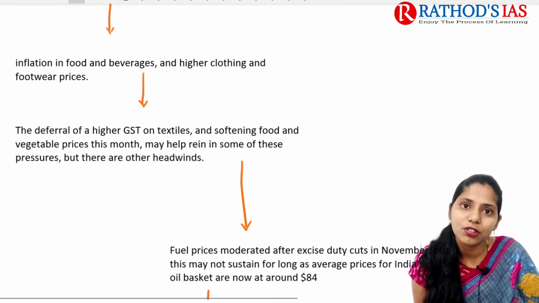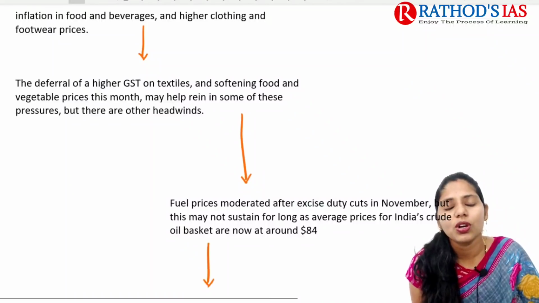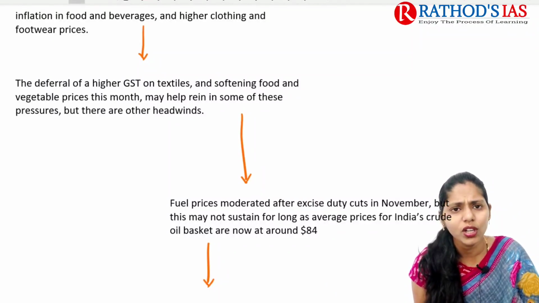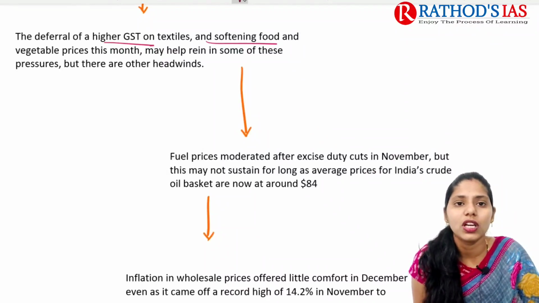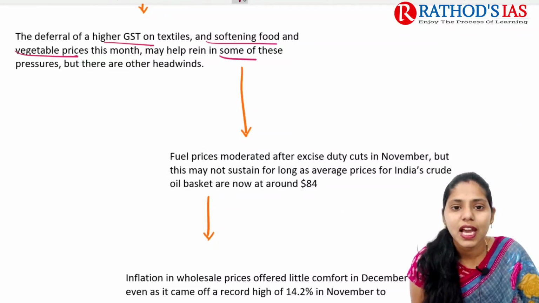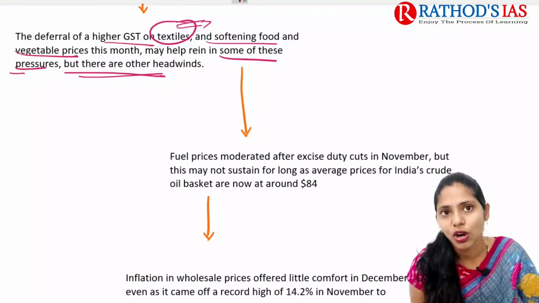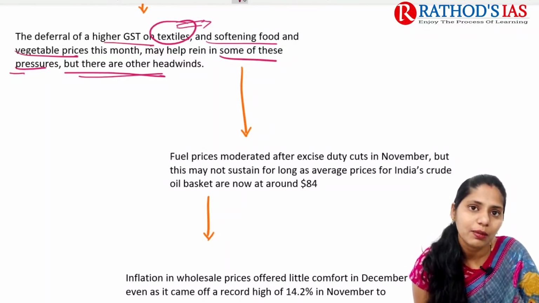Inflation is mainly seen in food items and beverages, and higher in clothing and footwear prices. Recently, because of the changing of GST slabs, textile and footwear prices mainly increased because they were coming into the new tax slab of 18%. Because of higher GST on textiles and softening food as well as vegetable prices this month, this may help ease some of these pressures. But there are other headwinds. Regarding textiles, the government said that this new slab will not be applied now, so they are going to take some time for including textiles in the new GST slab.